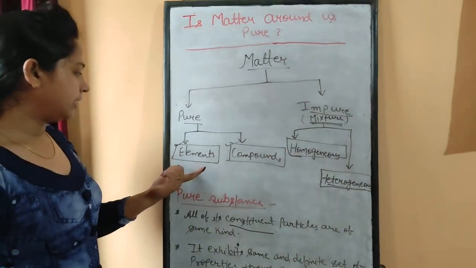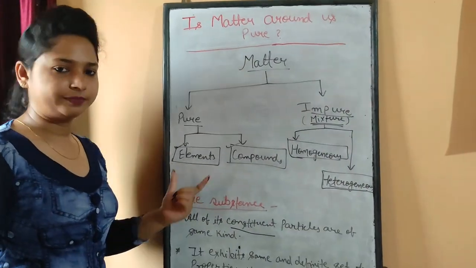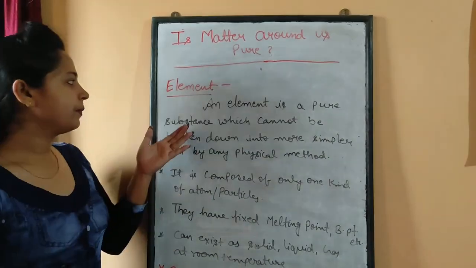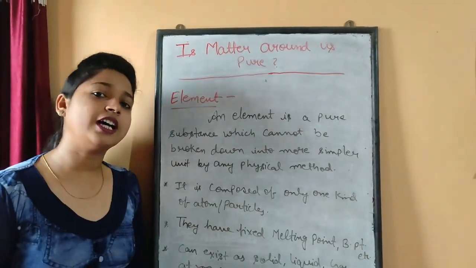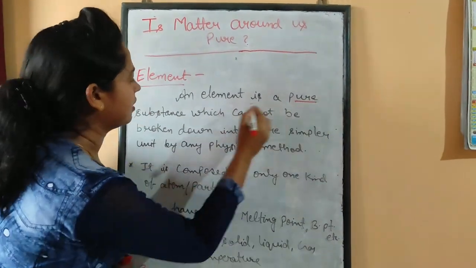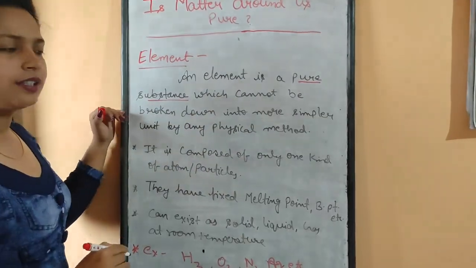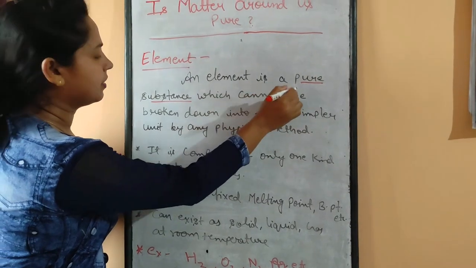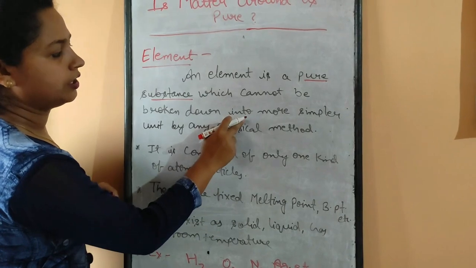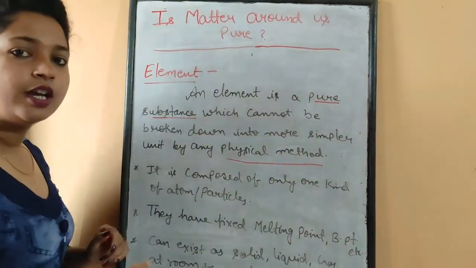Now let's start with the first term of the pure substances, that is elements. So let's start with the definition of an element. What are elements? An element is a pure substance, as we have just seen in our classification. An element is a pure substance which cannot be broken down into simpler units by any physical method.